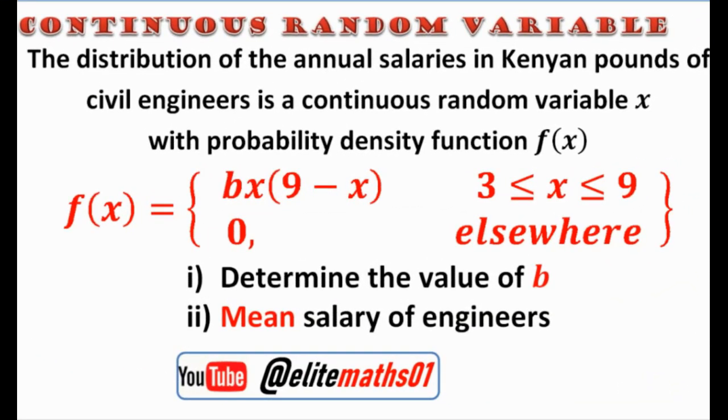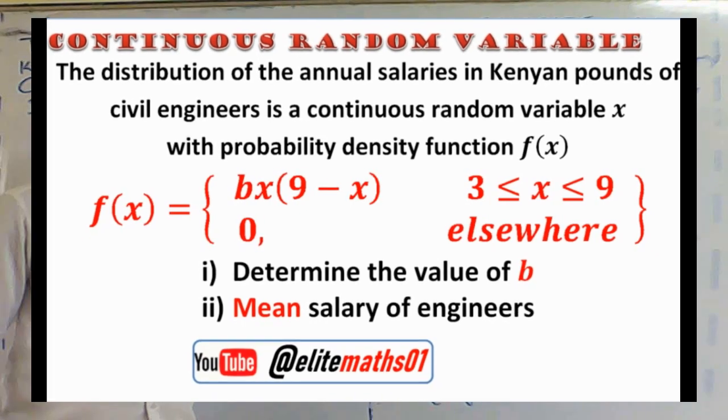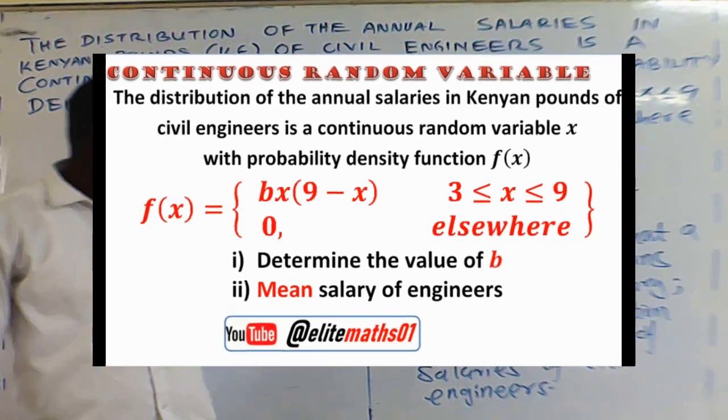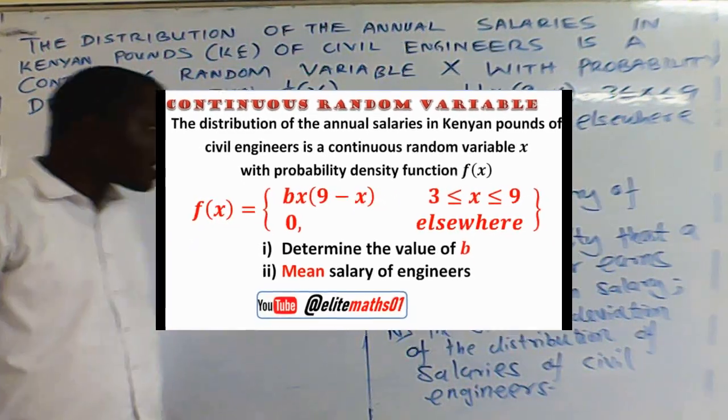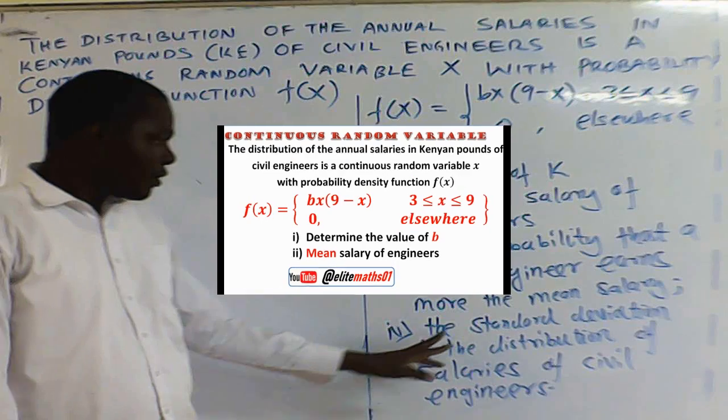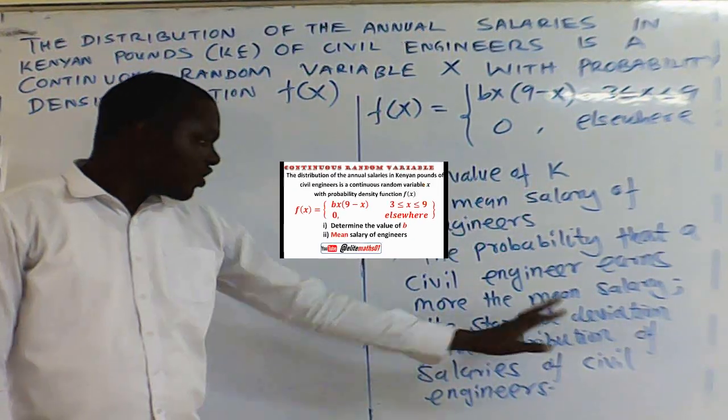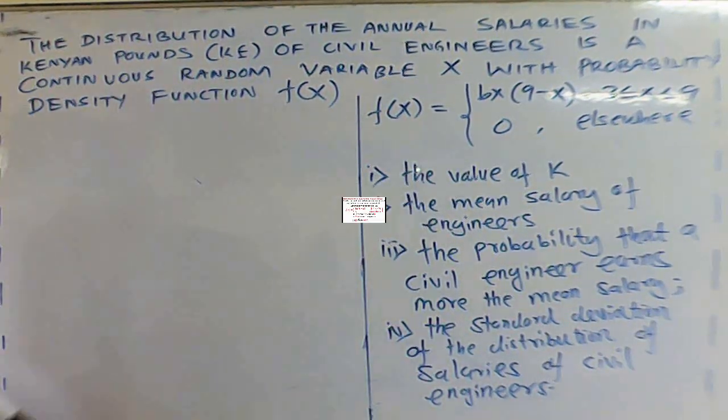The distribution of annual salaries in Kenyan pounds of civil engineers is a continuous random variable x with probability density function f of x equals bx into 9 minus x between the range of 3 to 9 inclusive and 0 elsewhere. You'll be told to determine the value of k, the mean salary of engineers, the probability that the civil engineers earn more than the mean salary, the standard deviation of the distribution of salary of civil engineers.